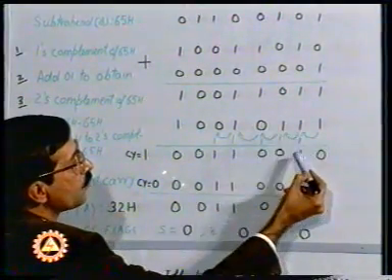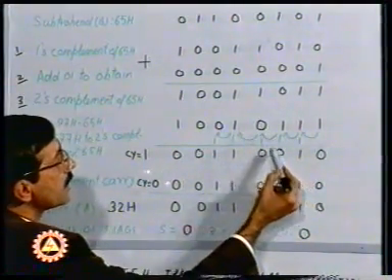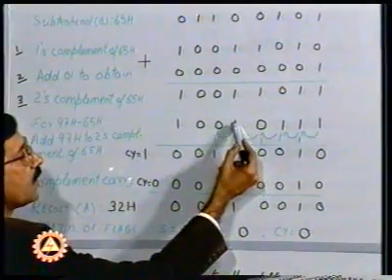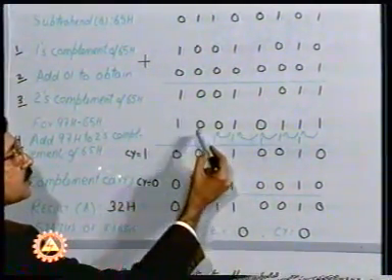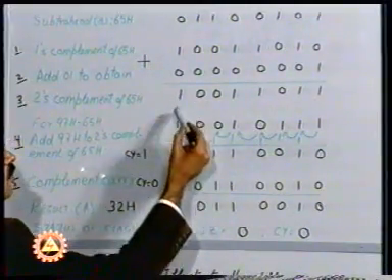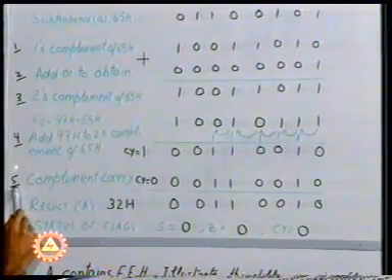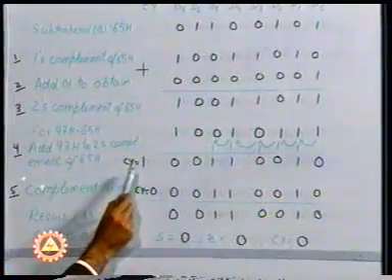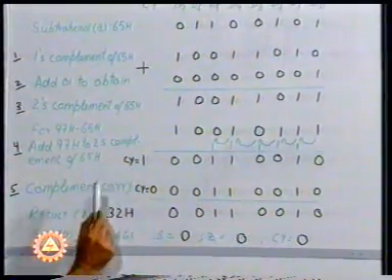1 and 1 gives 1 with carry 1, 1 and 1 gives 0 with carry 1, 1 and 1 gives 0 with carry 1, 1, 1 and 1 gives 1 with carry 1, 1 and 0 gives 1, 0 and 0 gives 0, 1 and 1 gives 0 with carry 1. At this stage, the next step is to complement whatever the carry's condition is. The condition of the carry is right now 1, so when we complement it, it becomes 0.